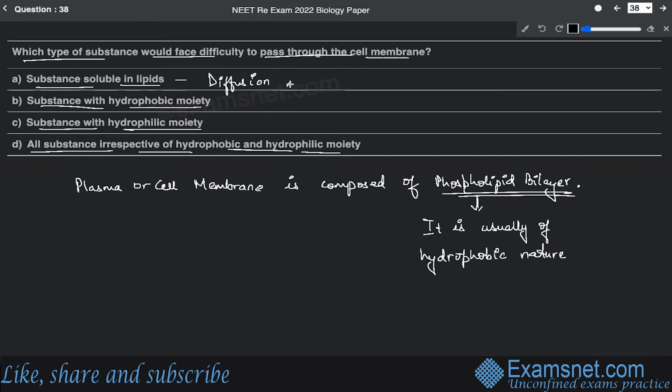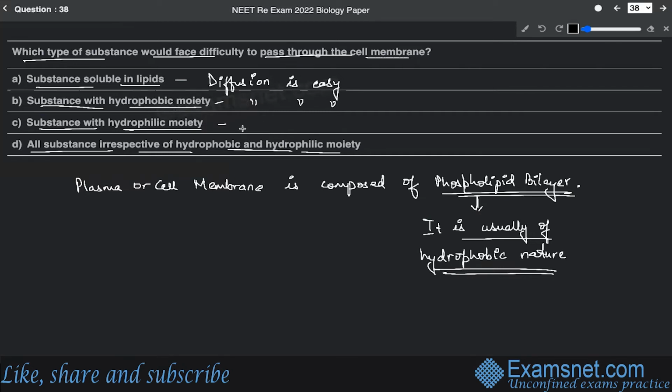So diffusion is easy. Why? Because the membrane is itself made of lipid. But for substances with hydrophobic moiety, the diffusion is also considered to be easy because, as I told you, the membrane is usually of hydrophobic nature. All right. Now, for substances with hydrophilic moiety, the diffusion is going to be difficult.